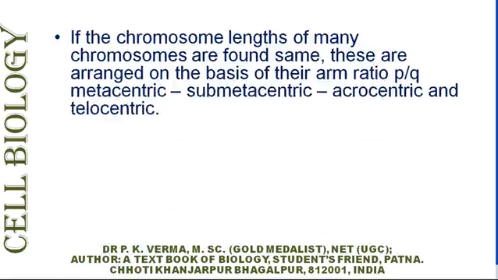If the chromosome lengths of many chromosomes are found the same, these are arranged on the basis of their arm ratio, that is P by Q ratio, such as metacentric, submetacentric, acrocentric and telocentric. In a proper order, these are placed.